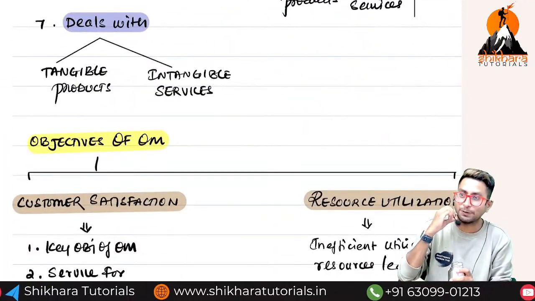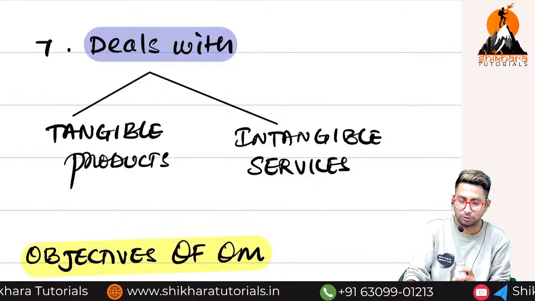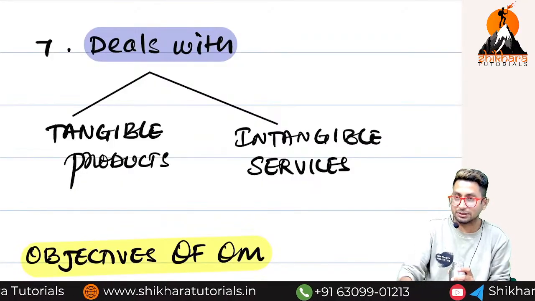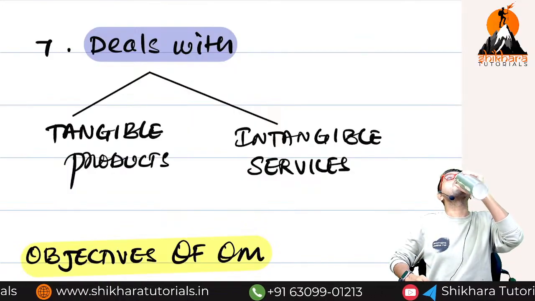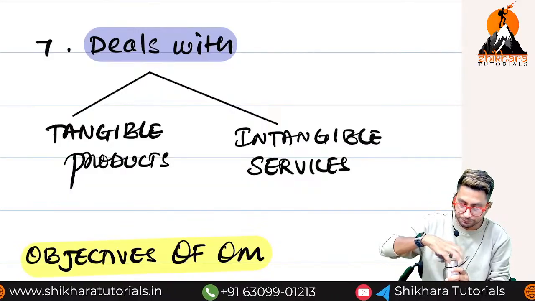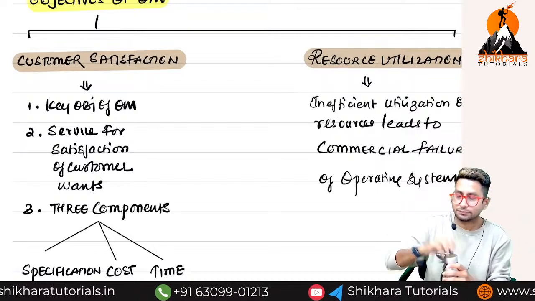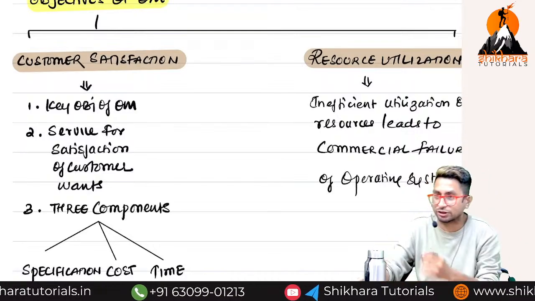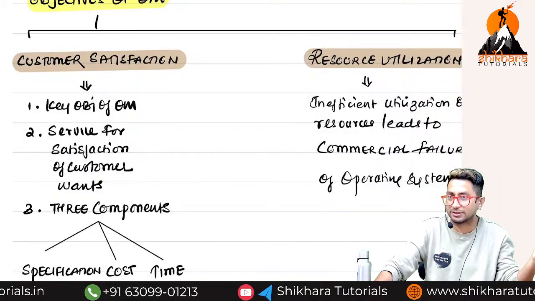Now, what type of products are covered in operations management? What are those? Acha, goods are tangible or intangible? Services are tangible or intangible? Intangible. But why should I follow the concepts of operations management in my business? 7 chapters I told are there.